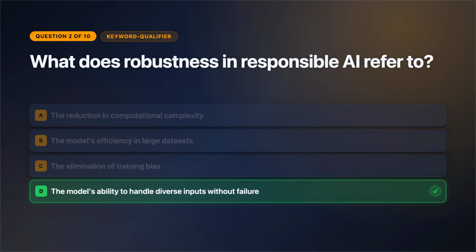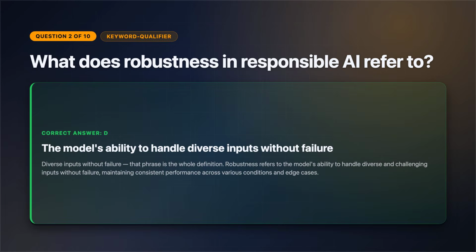The correct answer is option D. Diverse inputs without failure. That phrase is the whole definition. Robustness refers to the model's ability to handle diverse and challenging inputs without failure, maintaining consistent performance across various conditions and edge cases.